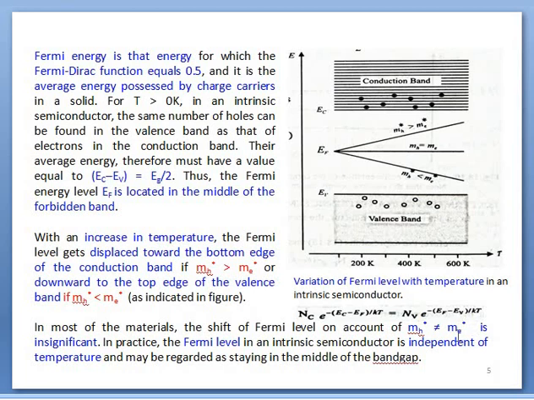It will be reduced when the difference between EF and EV is increased.